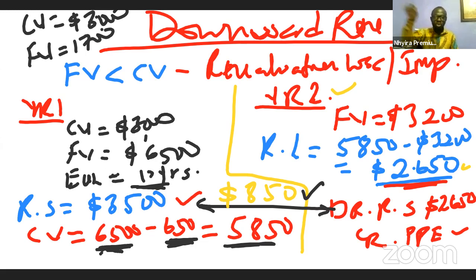So you will only go to the income statement if there is no gain on the asset. That's the idea. So if there is no previously identified revaluation gain on the asset, then you go straight and debit the income statement. But if the asset has any gain, then you have to write it off against that gain. Then if it cannot cover all the loss, the excess is what will be taken to the income statement in relation to that. Okay, Tony.